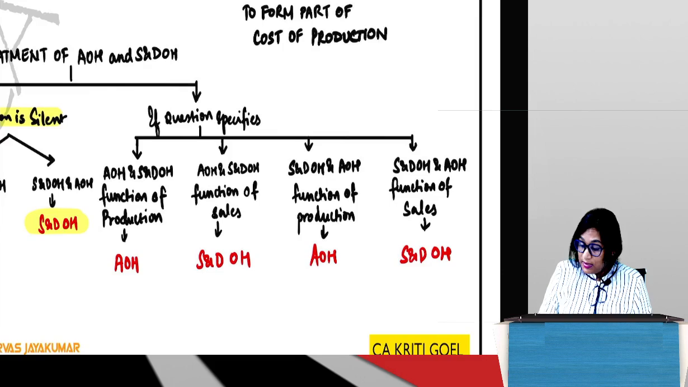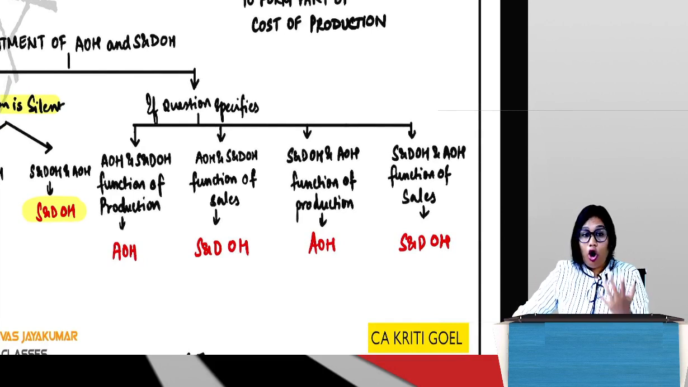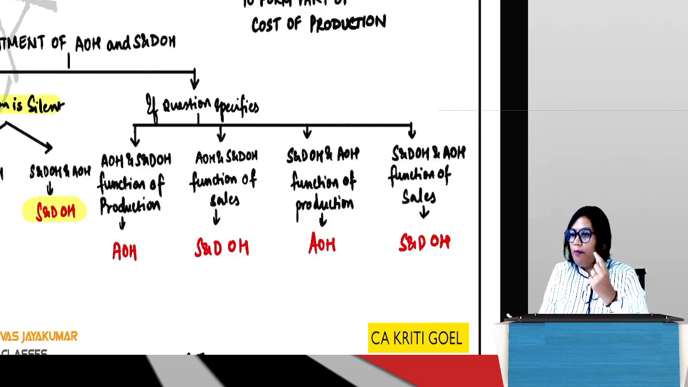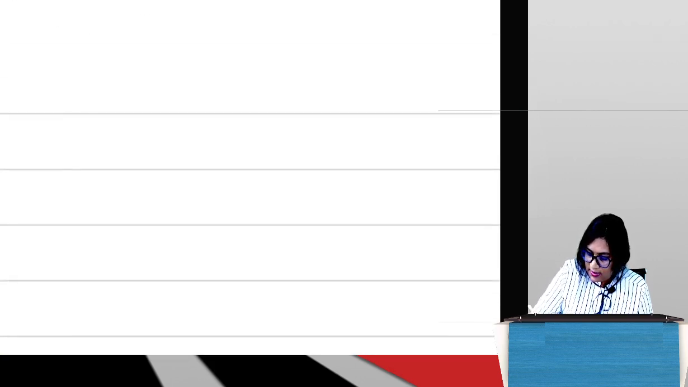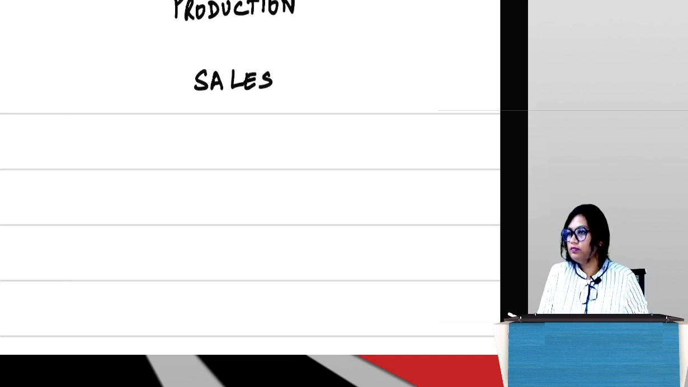Sometimes the question specifies additional information. But in order to understand this additional information, we need to have some knowledge about certain terms. So let's see what those terms are. Guys, what is the difference between these two terms?